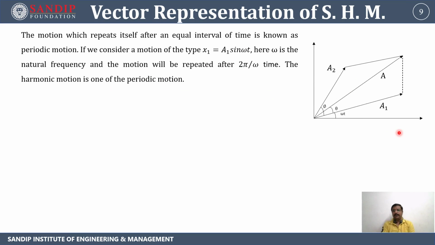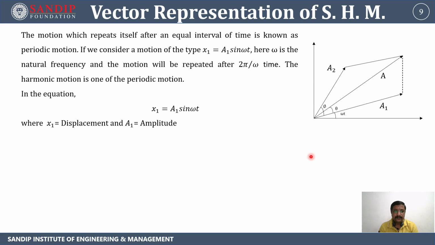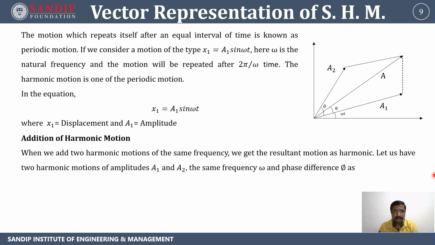Now here we are going to discuss the vector representation of the SHM. In the equation x1 equals a1 sine omega t, we know that x1 is the displacement and a1 is the amplitude of vibration. Then we are going to discuss the addition of harmonic motions.